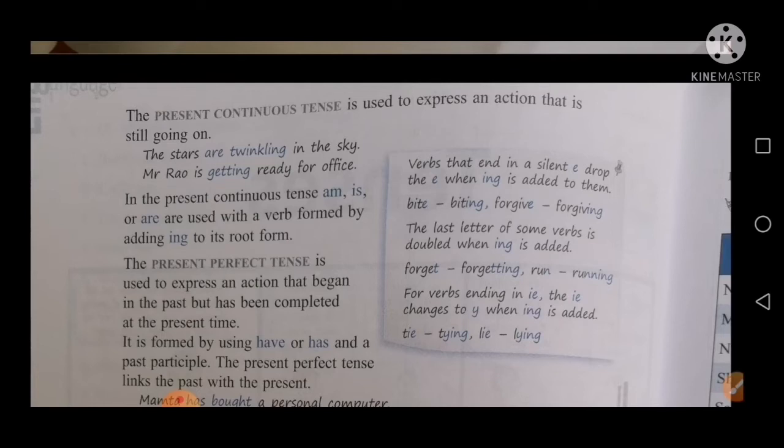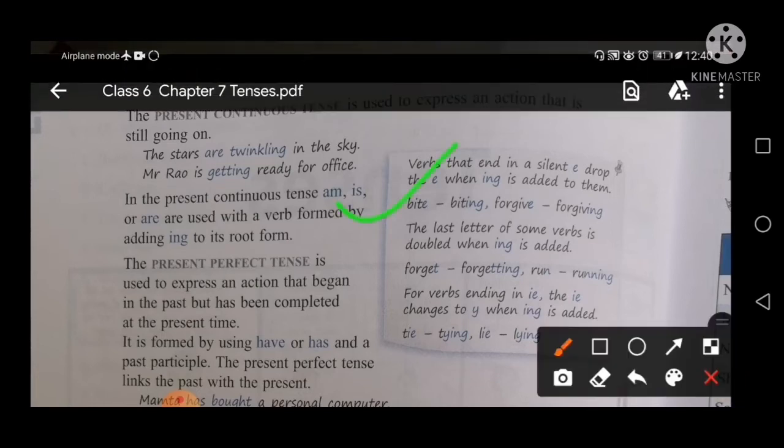Verbs that end in a silent e drop the e when ing is added to them. Meaning, where the last letter is e, when you convert it into ing form, you will remove e and replace with i. Forgive, forgiving. The last letter of some verbs is doubled when ing is added.